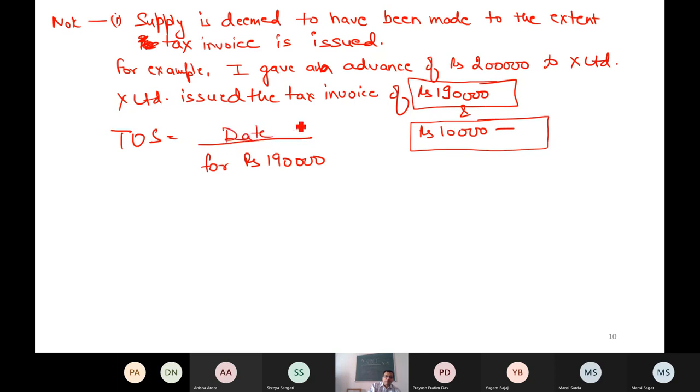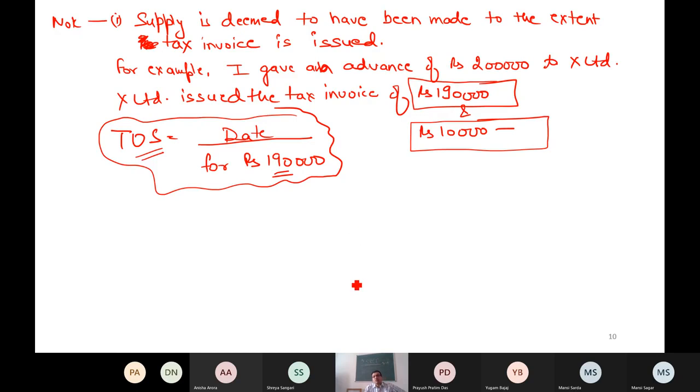The date is still pending. I will check the date with an example. But I want to show you that whatever time of supply comes, that will not be applicable for the entire 2 lakh rupees. That will be applicable only on 1 lakh 90,000 because supply is deemed to have been made to the extent the tax invoice is issued.